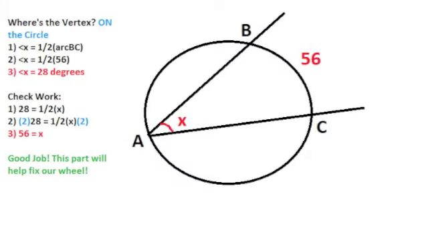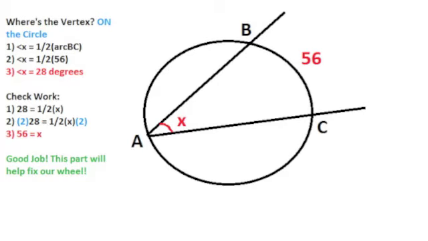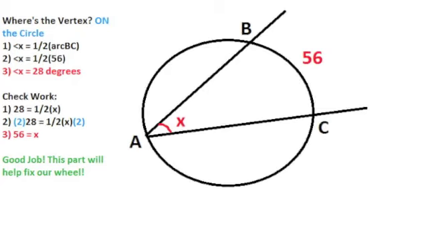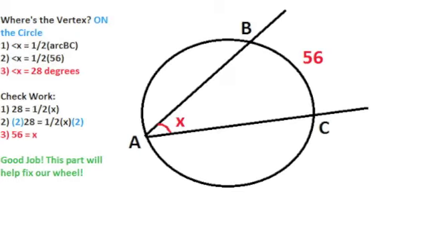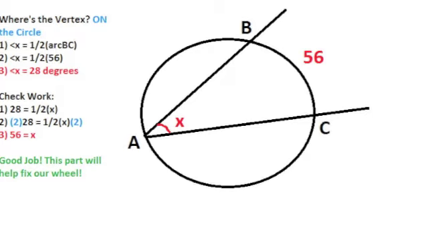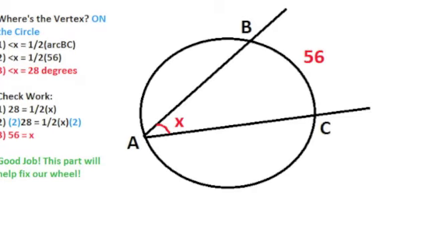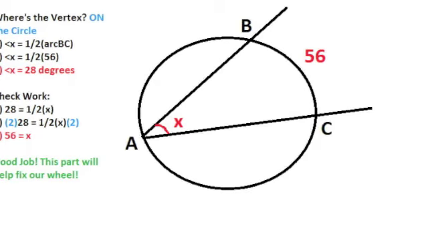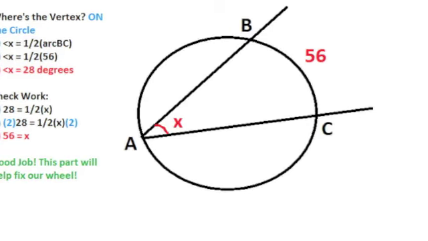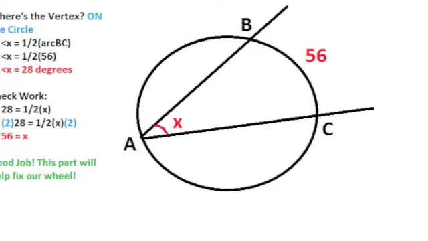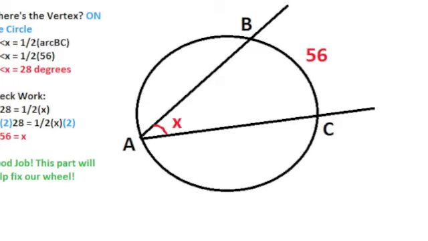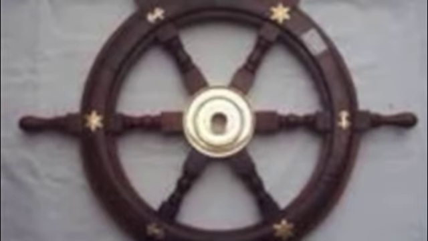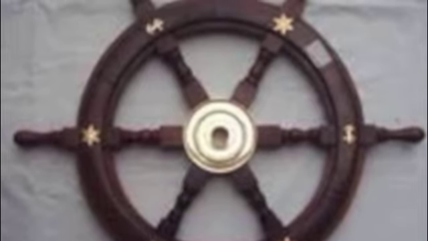Alright, so we have our arc is 56 and our vertex is on the circle. So our formula would be x equals 1/2 of arc BC. We plug it in, x equals 1/2 of 56. If we divide by 2, we get x equals 28 degrees. Great, so now we have to check it. If we plug in 28 and half of x, which would be your arc, you can multiply by 2 to get rid of the half. And then if you multiply 28 by 2, you get 56. Great job! We found the part of the wheel, and now we just have to find the others. Congratulations, you've solved our first wheel.